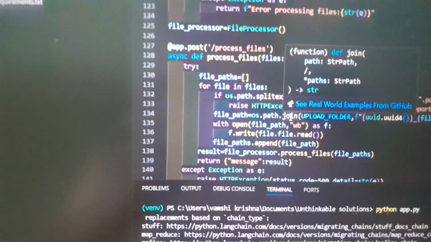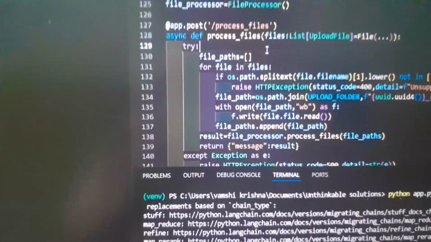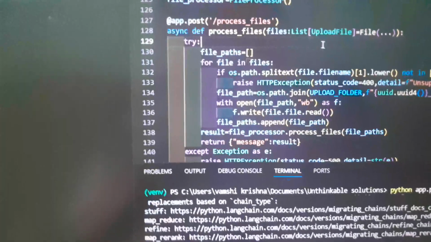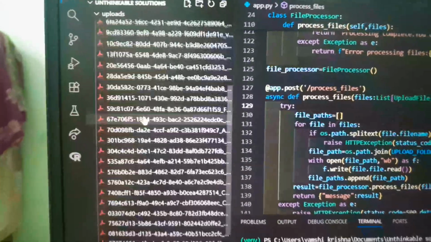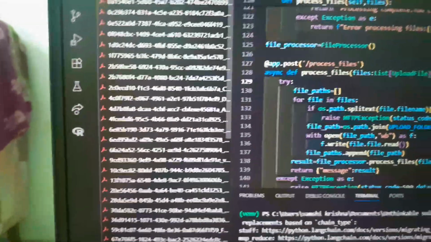The first API endpoint, which is process_files, will accept multiple PDF or .txt files and save each to the uploads directory with a UUID prefix to avoid collision. So whatever documents are uploaded, here you could see a unique UUID is created so that collision is avoided.